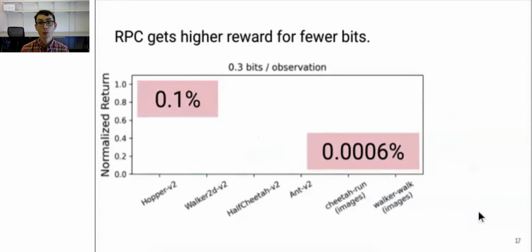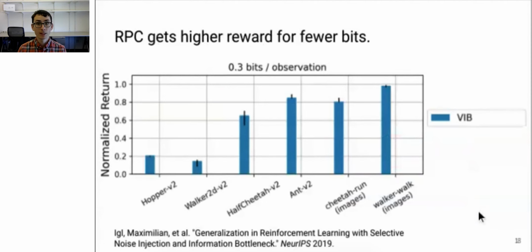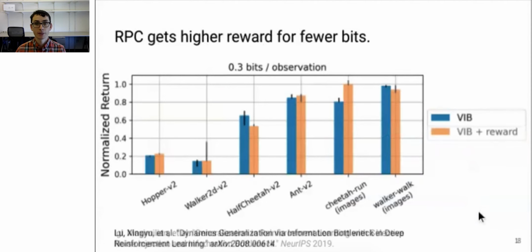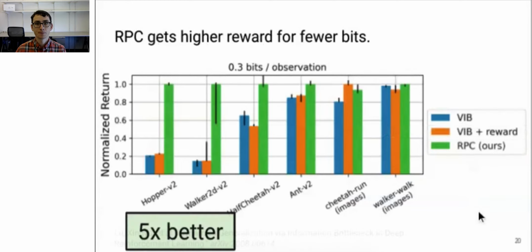We compare our method to a number of baselines in a very challenging setting, solving continuous control tasks using policies that can only look at a very small fraction of the observation, from 0.1% down to much less than that. One baseline uses a standard information bottleneck. Another uses an information bottleneck and a modified reward function. Our method, shown in green, achieves rewards that are up to 5 times better than these baselines. And this experiment is run when all methods look at the exact same number of bits.